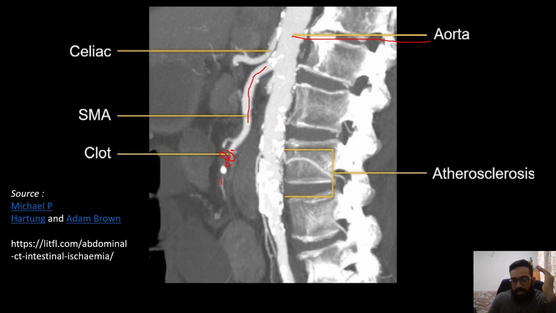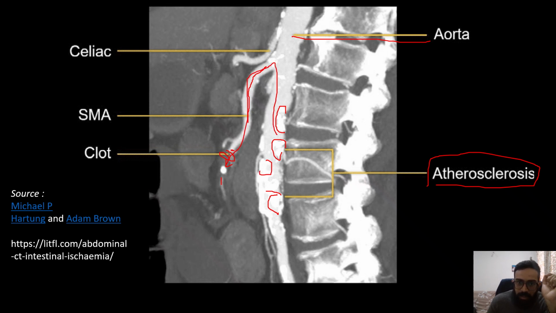Another condition which can lead to acute mesenteric ischemia is atherosclerosis. Over here you can see atherosclerosis also, which is shining. This shining white plaque which you are seeing, these are atherosclerotic plaques. These plaques can also rupture and they can get enlarged over here. So you always do a CT angio.